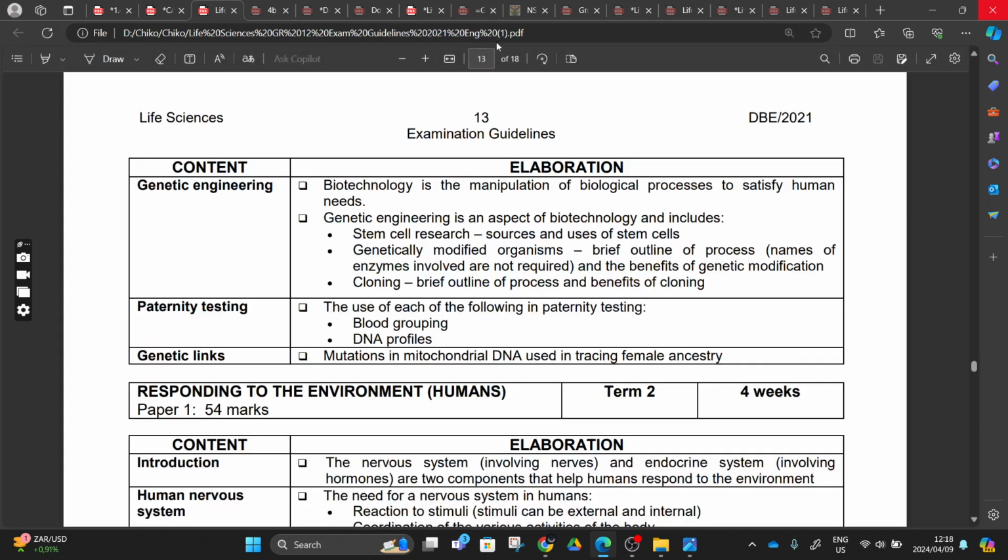We are still on yesterday's work. Okay, so here's the thing. They are saying we have biotechnology, and what is biotechnology? It is the manipulation of biological processes to satisfy human needs, right? So we are manipulating, or playing with the genes of specific organisms, or playing with biological processes.